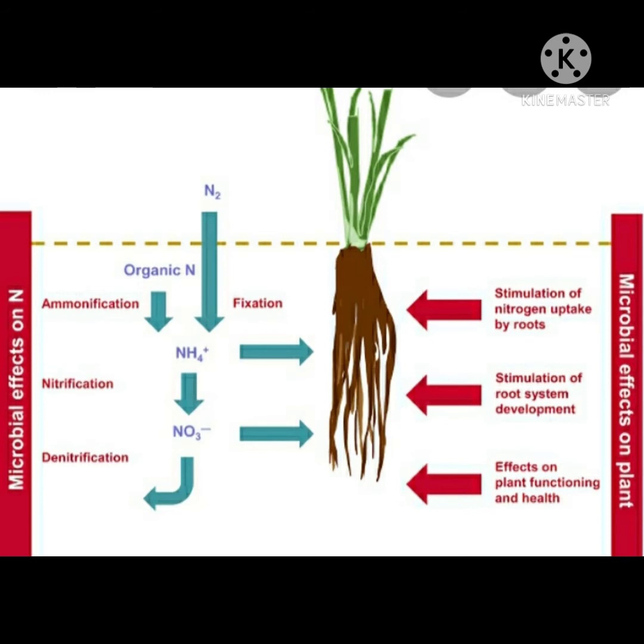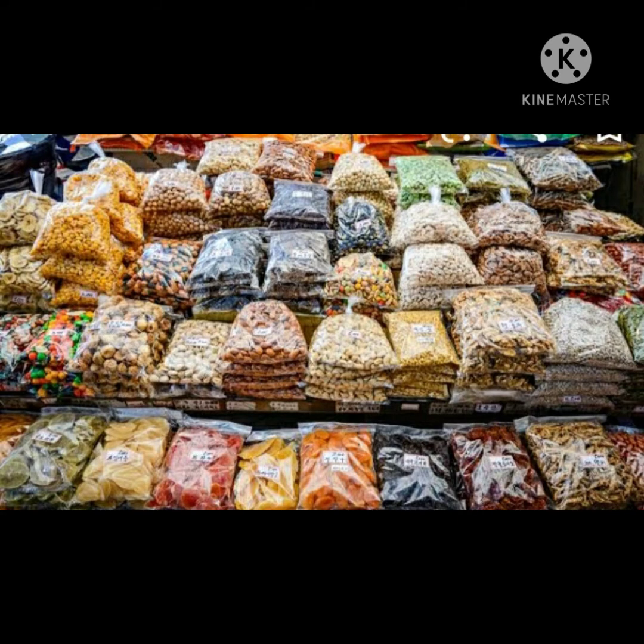Nitrogen is provided for the better growth of plants by adding fertilizers, which are made by extracting nitrogen from the air. Nitrogen is converted into ammonia, which is used to make fertilizers. Food packaging. Nitrogen gas is filled in the packets of chips, dry fruits, and other oily foods. It prevents the oxidation of food and helps to keep it fresh for a longer period of time.